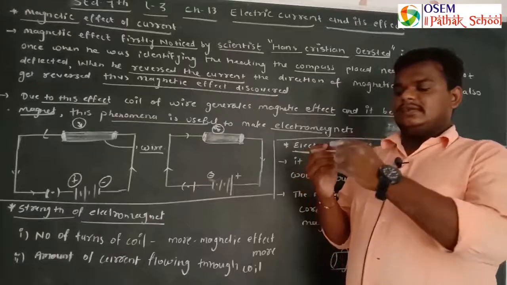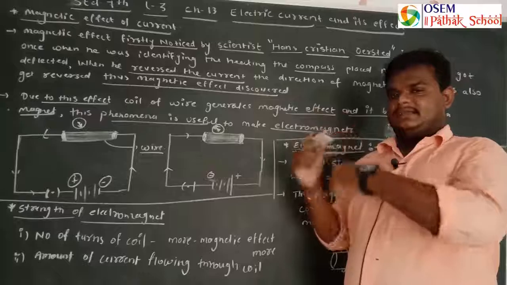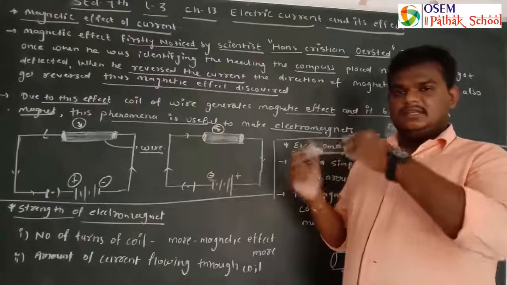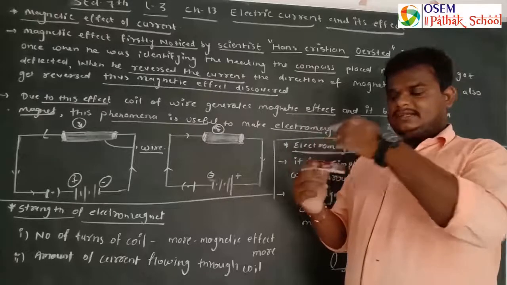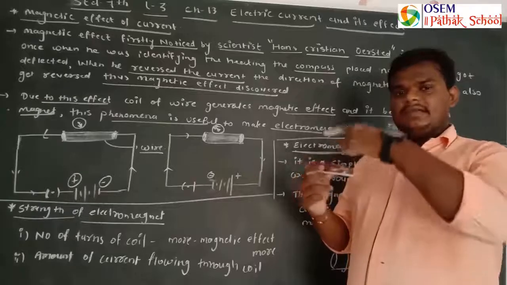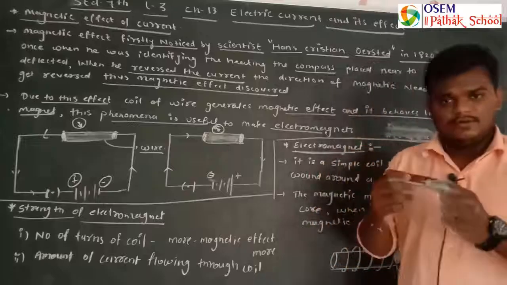The insulated wire is wound around it, so this is a coil. It is a coil wound around a piece of magnetic material. This is known as an electromagnet.